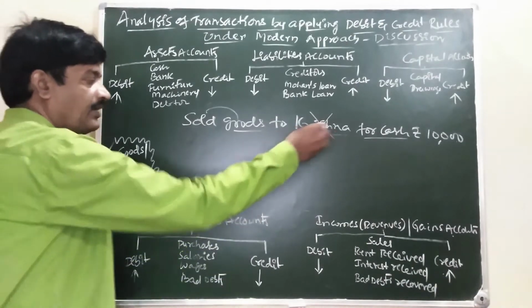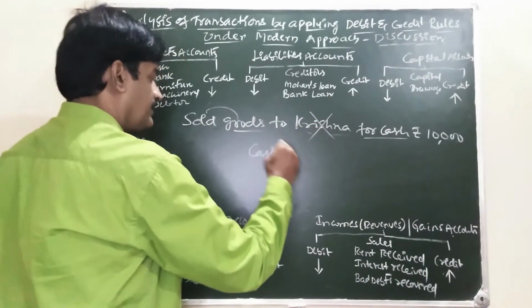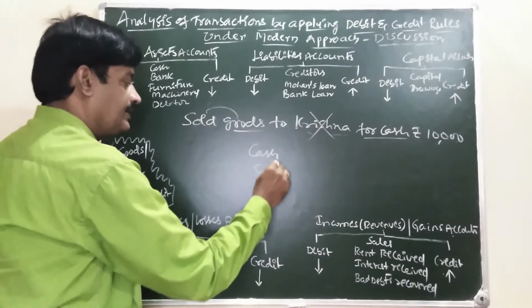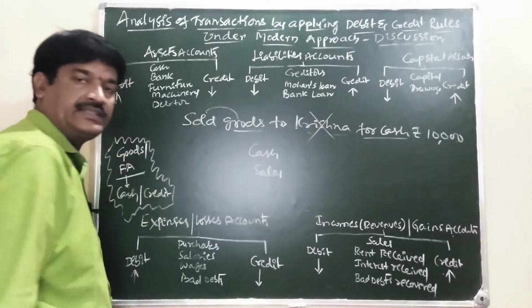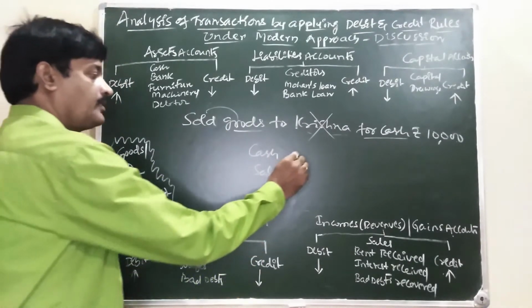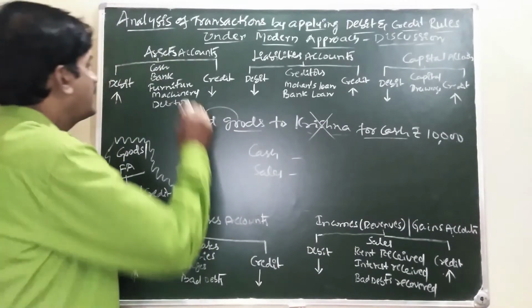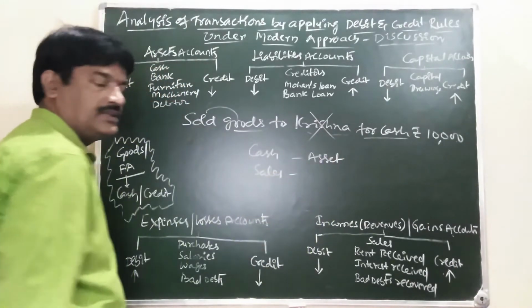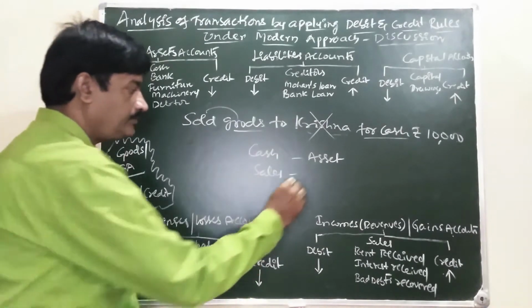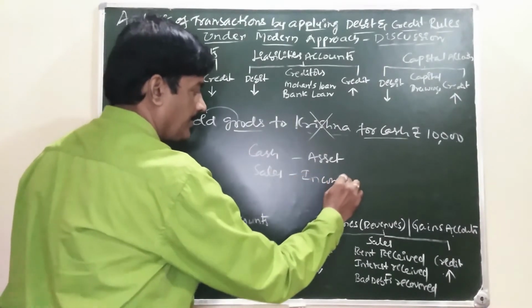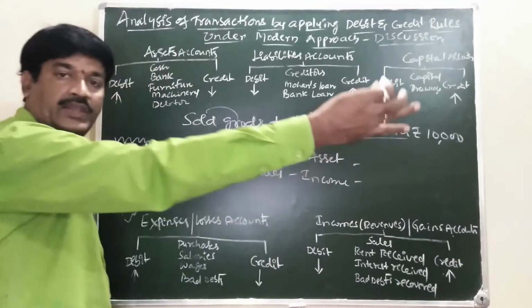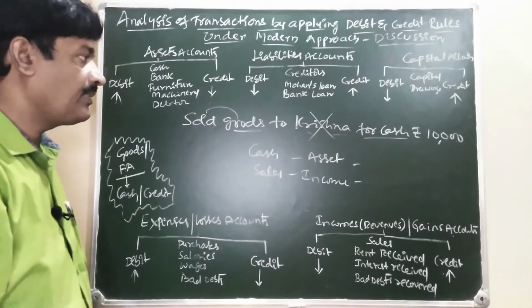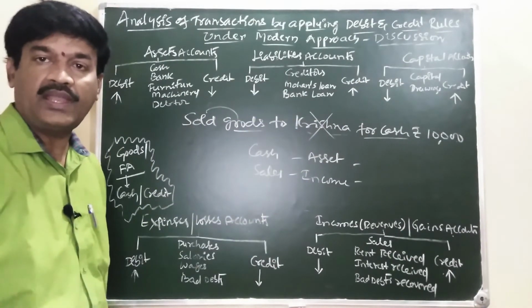In the place of party name, what will come? Cash. What are we doing? We are doing sale of goods, that is sales. Cash comes in asset. Sales comes in income. When we are selling goods to our customer and receiving what? Receiving cash.